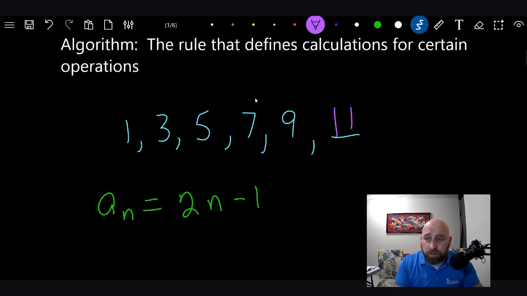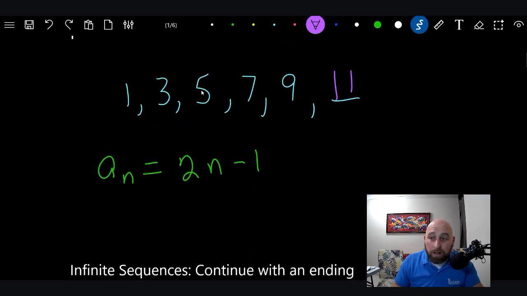In your mind, you figured out the sequence, probably by the time we got to 1, 3, 5, you knew 7 was coming next because you know your odd numbers. Well, there is actually an algorithm or a rule that is dictating what comes next. It's telling us what's going to go in that next blank.